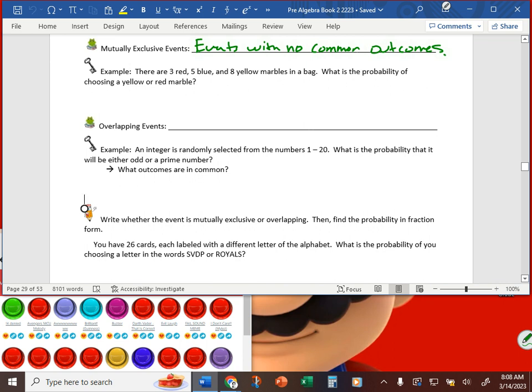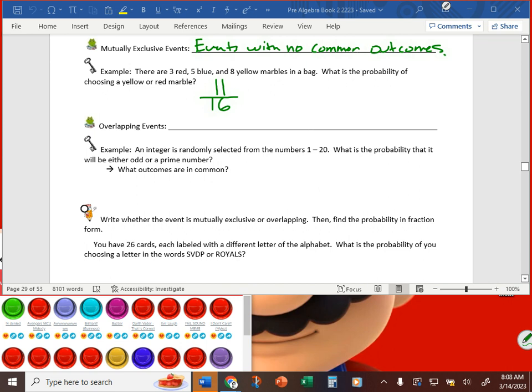What's the probability? How many successful outcomes are there? How many red or yellow marbles are there? Yeah, 11. There are 11, right? 11 successful outcomes out of how many marbles are in the bag? 16. So you have an 11 out of 16 chance of choosing a yellow or a red one. You don't have to worry about any overlapping events because yellow and red, they're different sets. A marble is not both yellow and red, it's yellow or red, right? Nothing overlaps, nothing is in common.